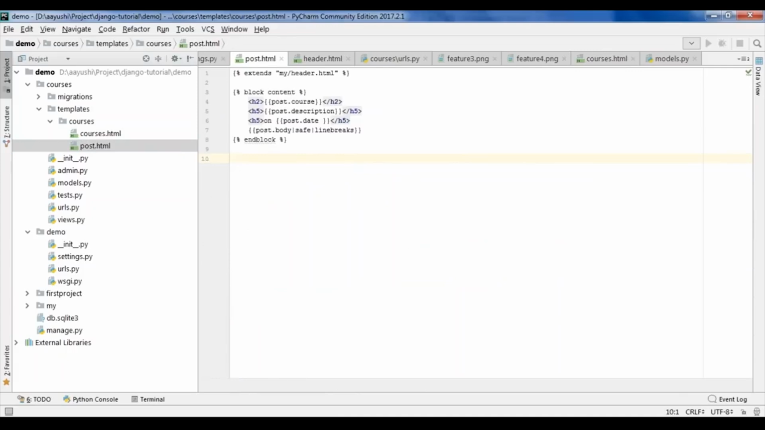Next is your post.html. In this post.html, I have just inherited the same header.html file, and inside this I have to display the course, description and date. Now if you notice here, I have written post.body, save and line breaks.